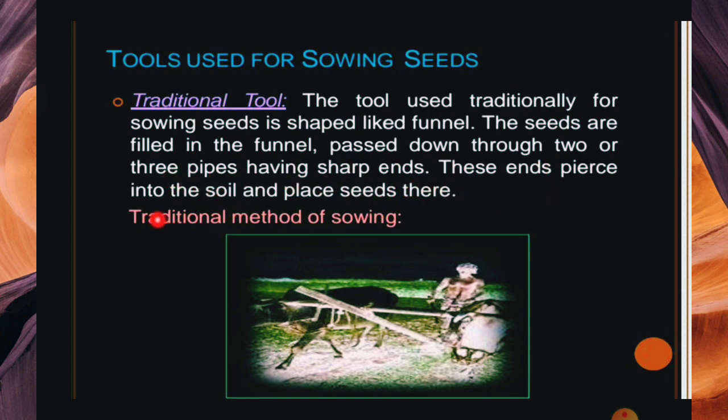These ends pierce into the soil and place the seed there. The farmer then covers them with their legs. This is the traditional method of sowing, which the old people did.